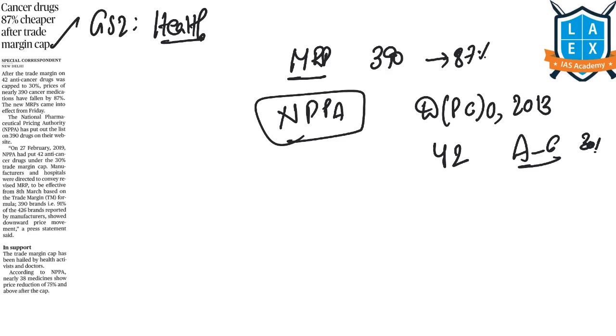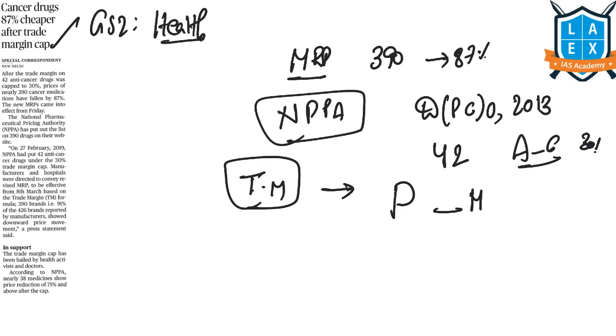What is this concept called trade margin? Trade margin is the difference between the price at which manufacturers will sell the drugs to the distributors and the maximum retail price at which the patients will buy these drugs.